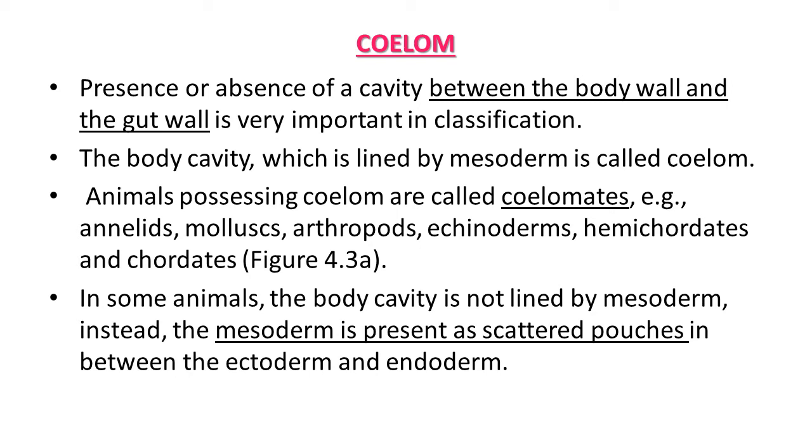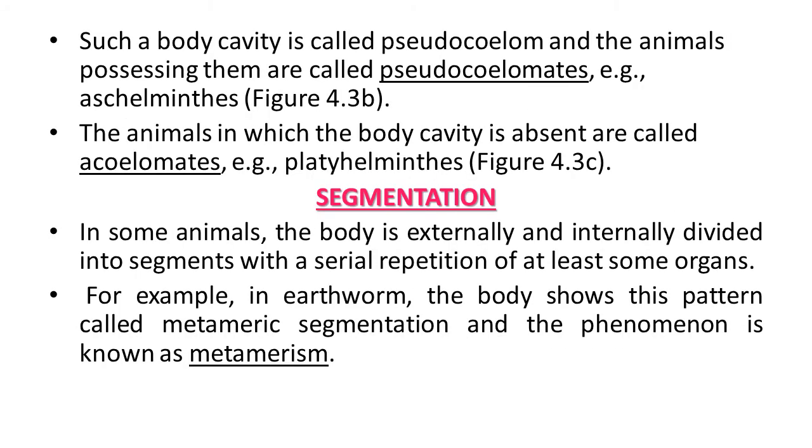In some animals, the body cavity is not lined by mesoderm. Instead, the mesoderm is present as scattered pouches in between the ectoderm and endoderm. So this is a different type of organization observed in some animals. This type of body cavity is known as pseudocoelom and the animals possessing it are pseudocoelomates. Animals like Aschelminthes have such a type of organization.